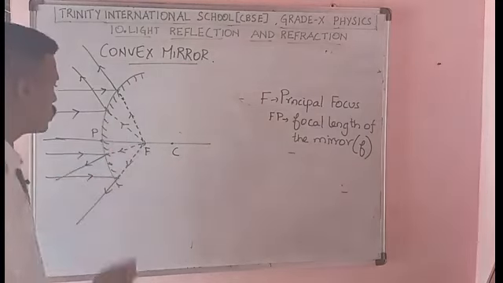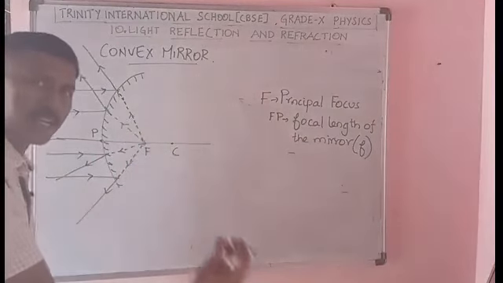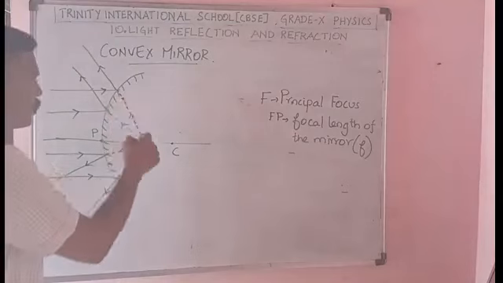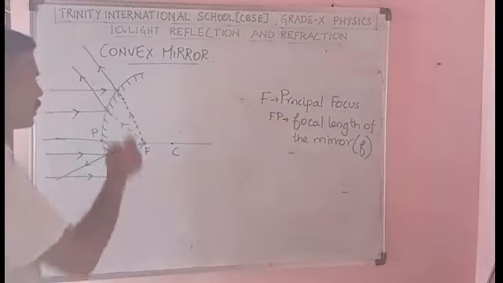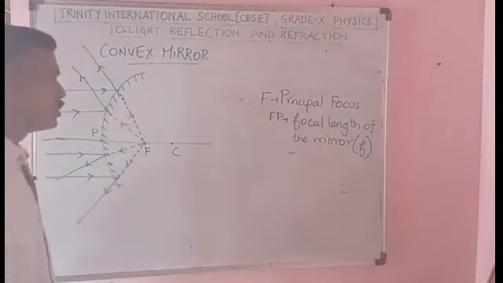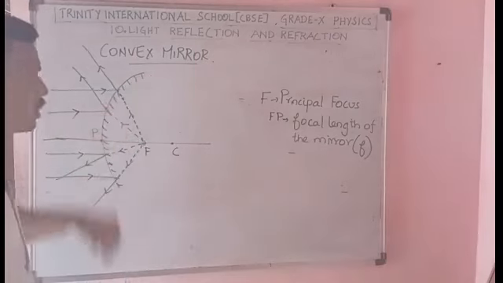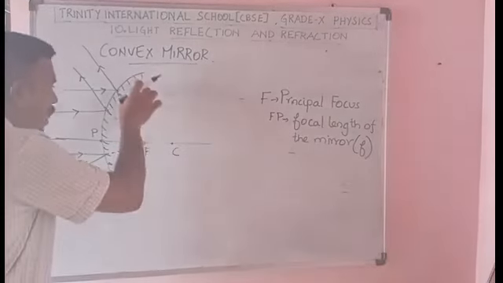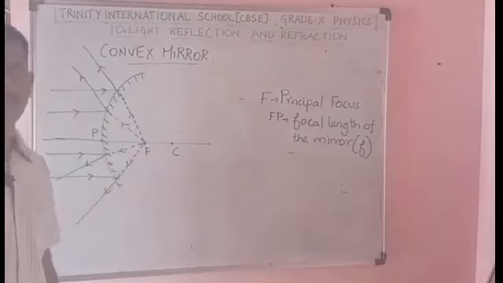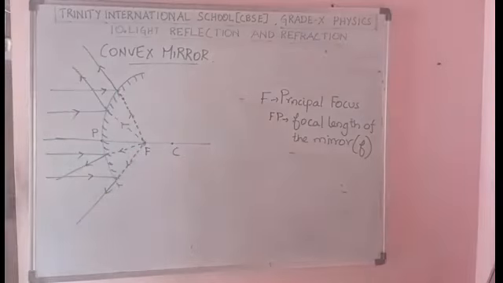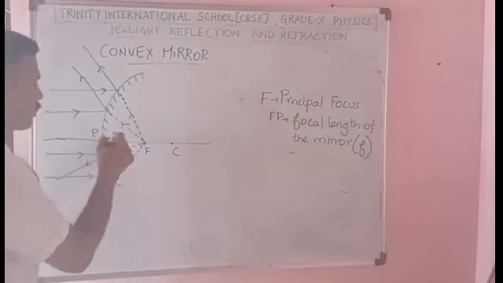So the image forms inside. So if I extend the light rays into the mirror, each one as a dot inside the mirror, it is imaginary. Clear? So that is virtual. So to differentiate these two, I represent them as dotted lines. So I have to extend as a dot, and all these lines will meet at the focus. That is the principal focus, and the distance between P and F is the focal length, small f.